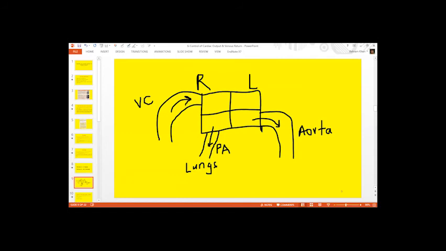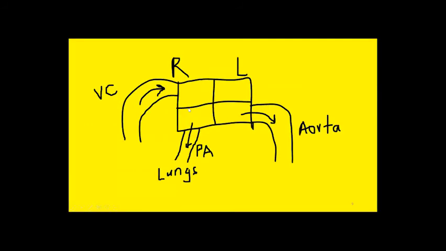So one of the students has asked about the concept of preload and afterload. Preload is the input, afterload is the output of the heart. Afterload is the load against which the heart has to eject blood. That is the pressure inside the vessels.